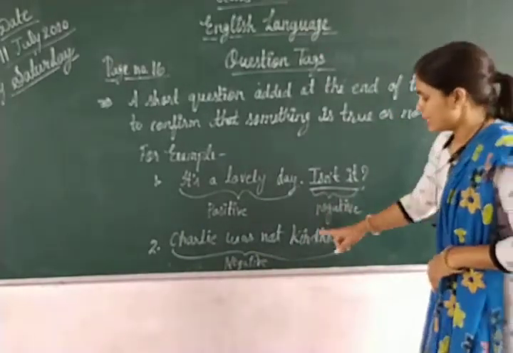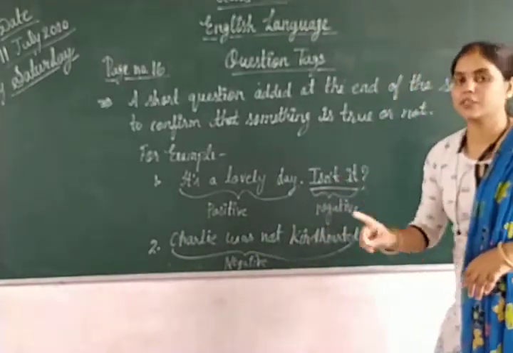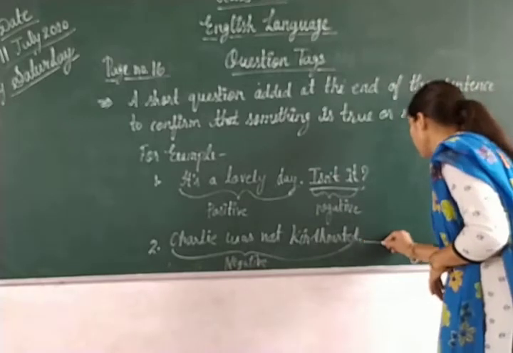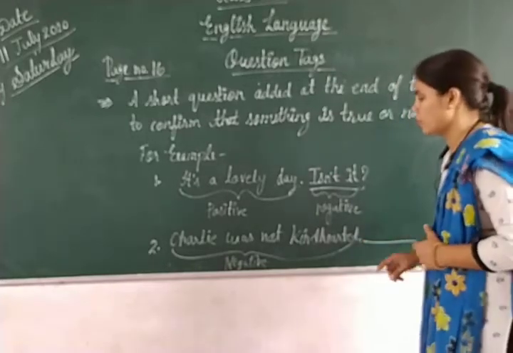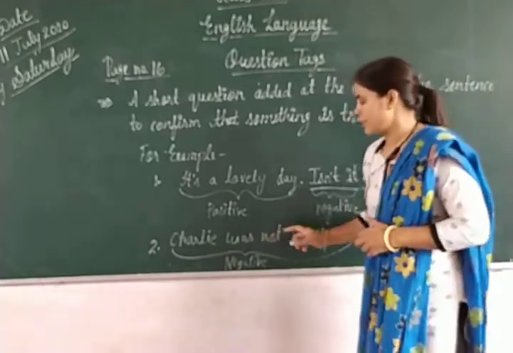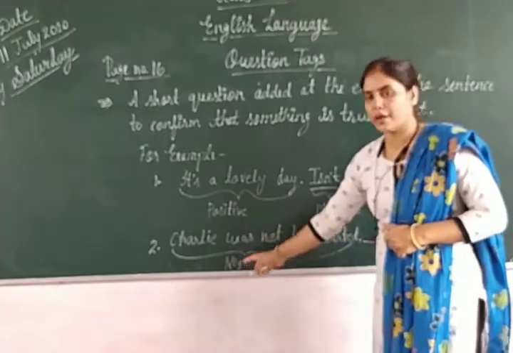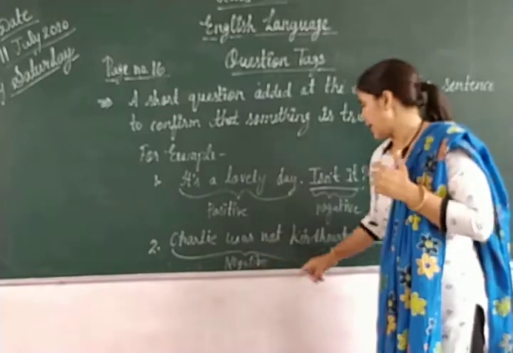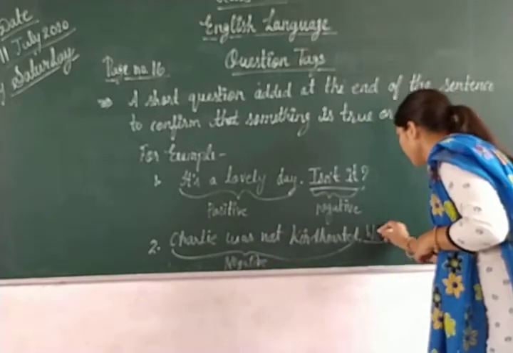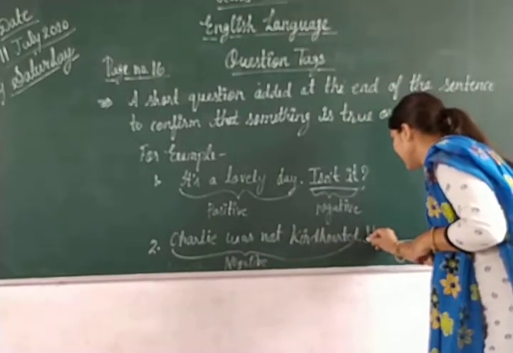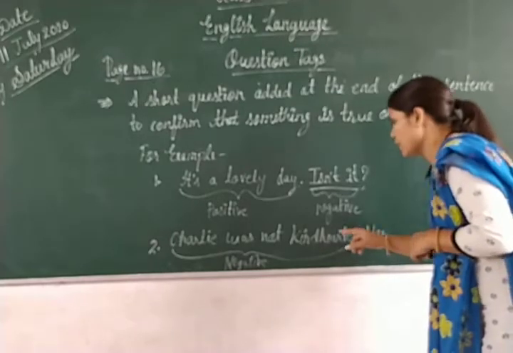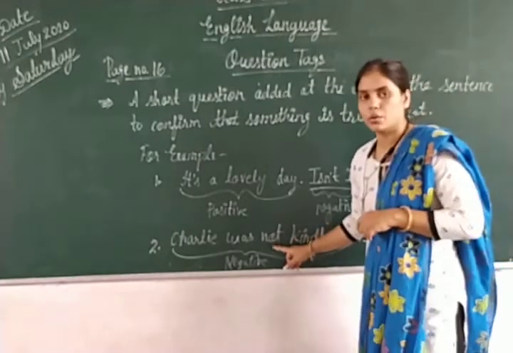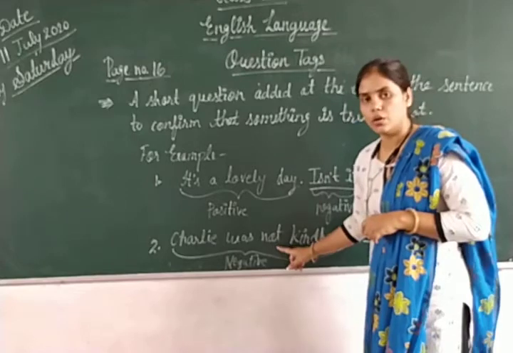Means it should have a positive question tag. मतलब इसका जो भी question tag होगा वो positive होगा. So first we have to take was, the auxiliary verb, and we should not take not.